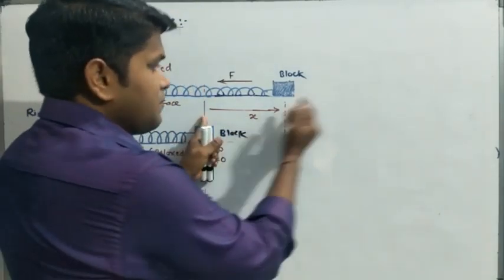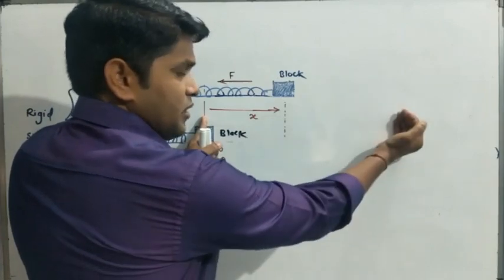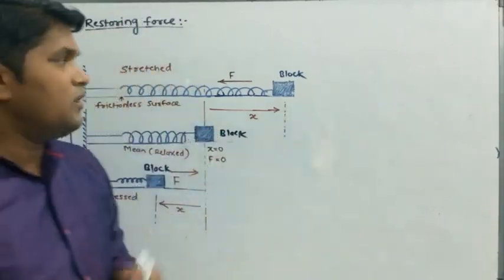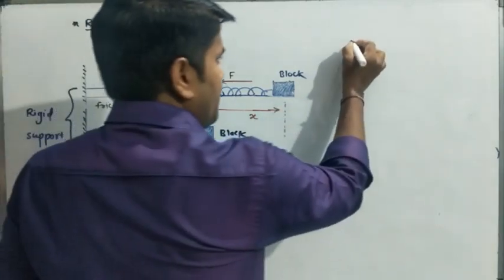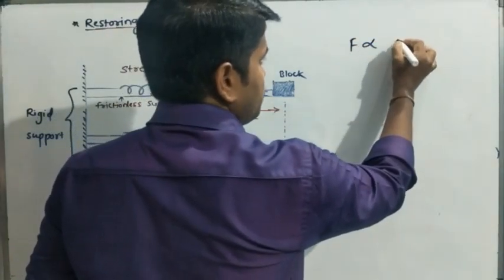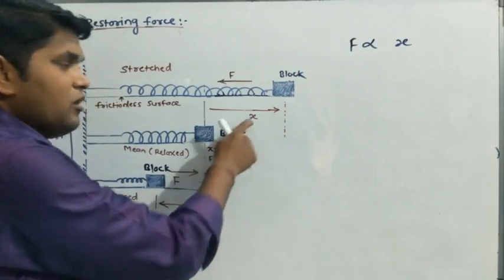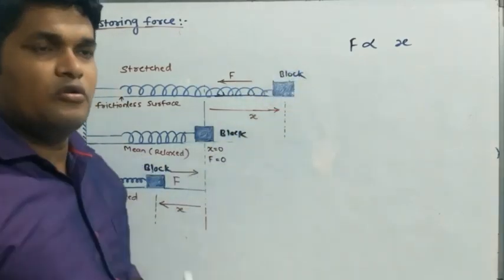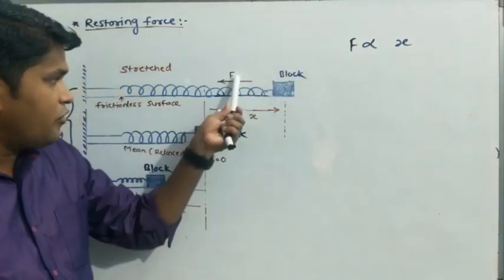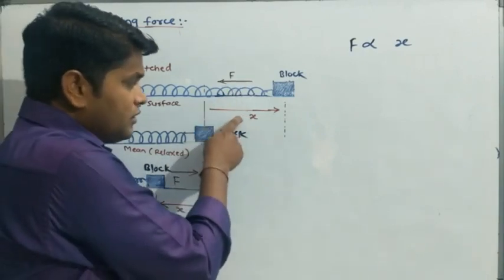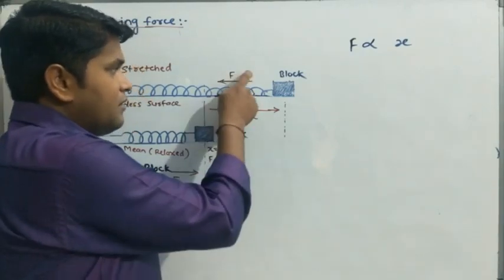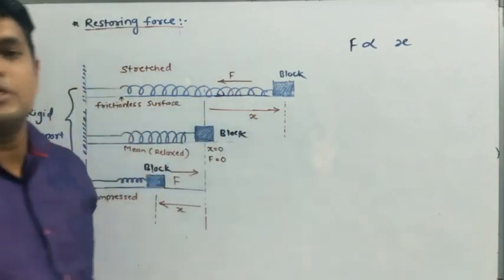Suppose this displacement is more. जर आपण डिस्प्लेसमेंट खूप घेतलं, तर then what happens? The force acting due to that spring is more. Meaning what? The force is directly proportional to x. X means displacement. The force is directly proportional to displacement. Understood? But if we observe the diagram, then what happens? The force and displacement have opposite directions.